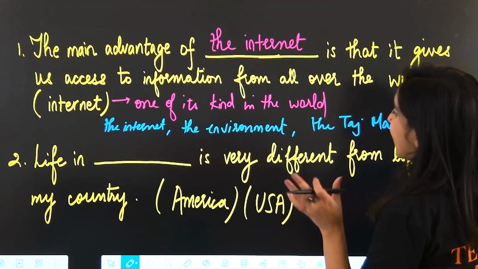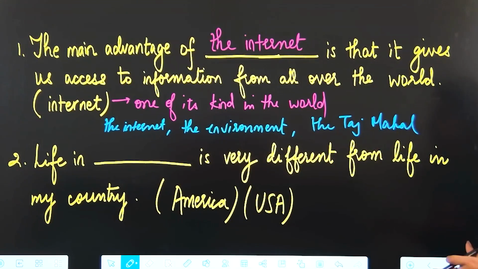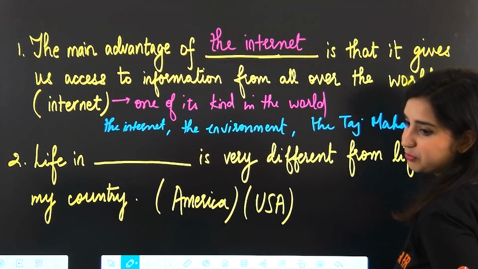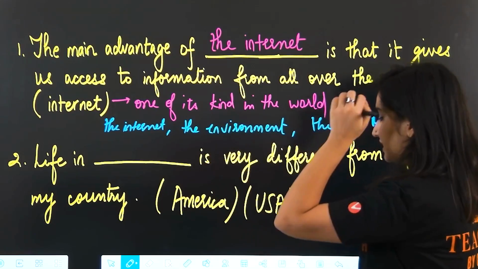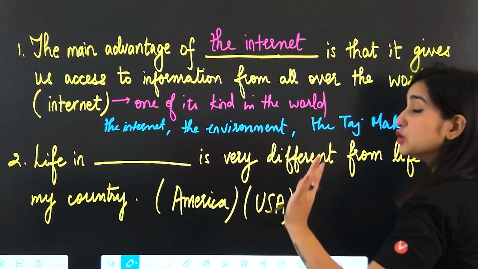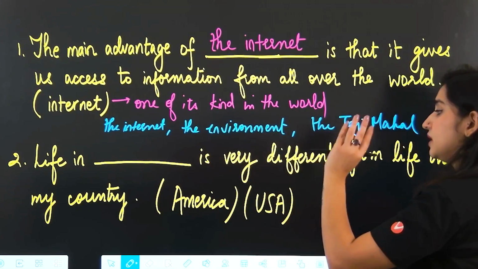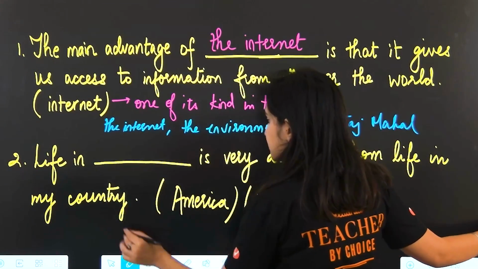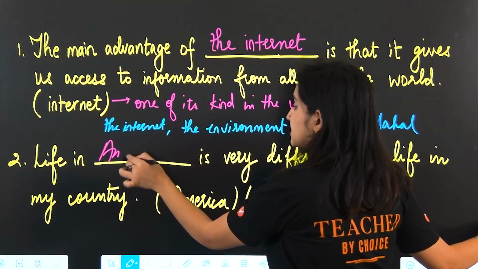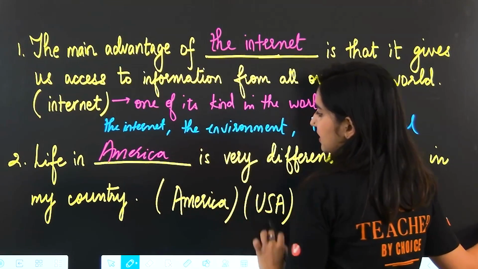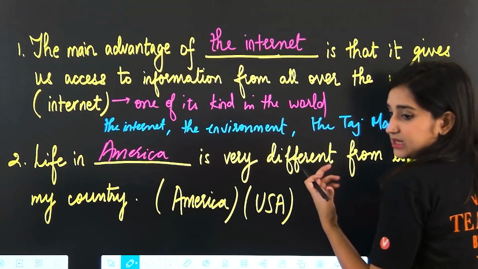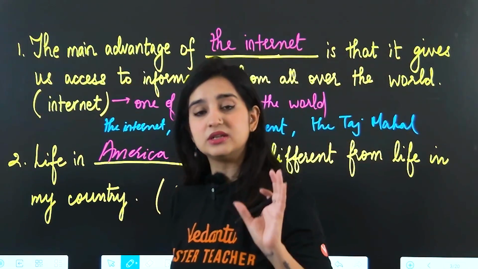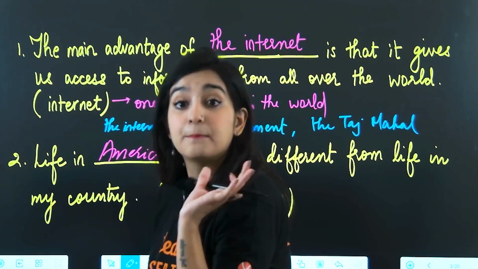Next question. Life in blank is very different from life in my country. Now here we have two possible words that we can put in the blank here. Depending upon which name you're using for the country that you're referring to, you will use the with one, you will not use the with one. Okay, so here the answer is simple. Life in, if you're using America, it's just America, because like India, China, France, we don't use the with names of countries, because in general we need to remember that we do not use the with proper nouns.